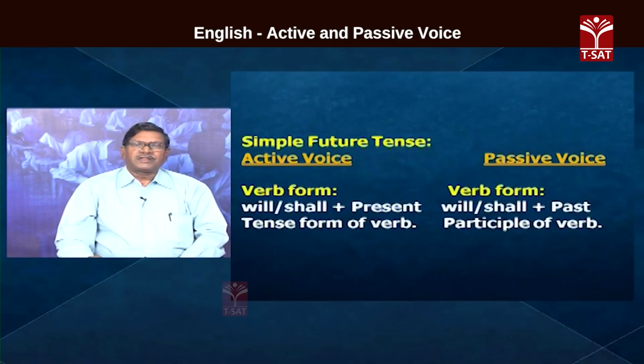Next, simple future tense. Here the verb form will be will, shall and the present tense form of the verb. I shall write a letter. That is in simple future tense. She will make cakes. She కి will వస్తుంది, సహాయ క్రియ, helping verb. I shall write, here the helping verb is shall. ఐకి వీకి shall వస్తుంది in the simple future tense.